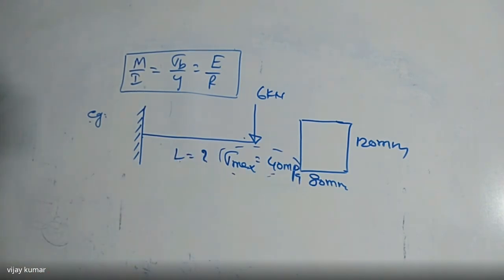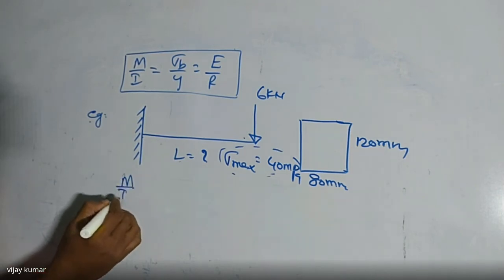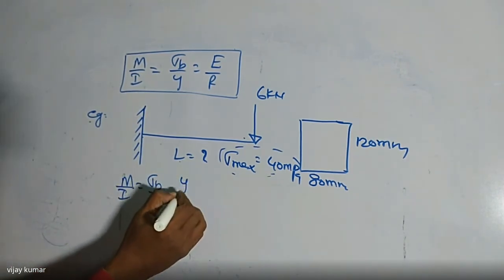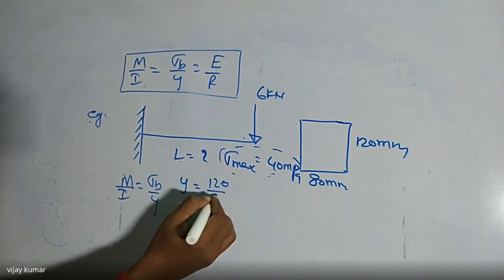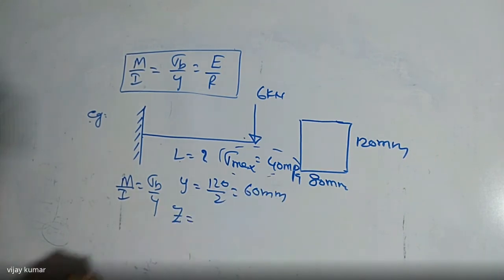Now, how to find the length value here? If it is a cantilever beam, I can write M by I is equal to sigma b by y. So I know the y value here. Y is equal to how much? D by 2, that is 120 by 2, that is nothing but 60 mm. I want to find the Z value also.